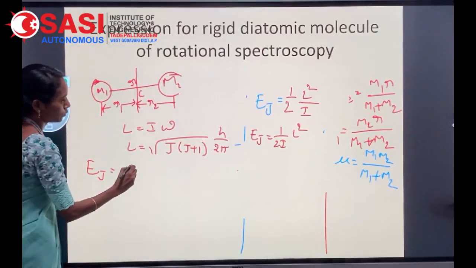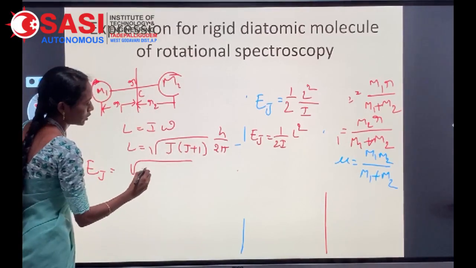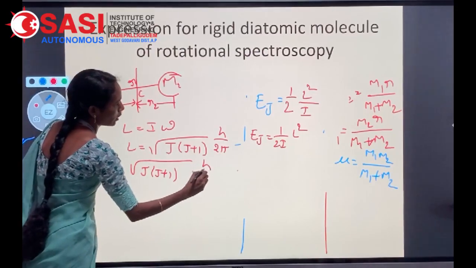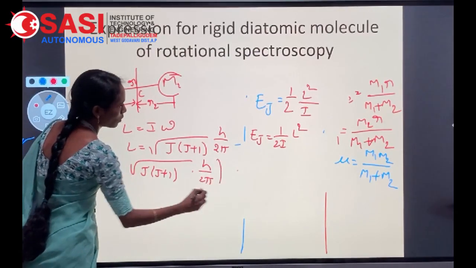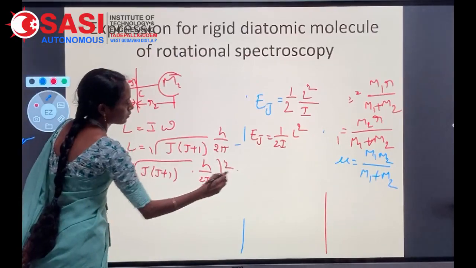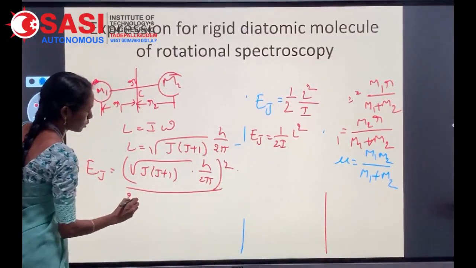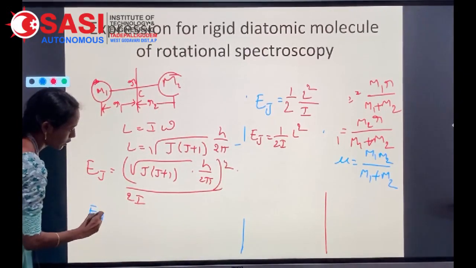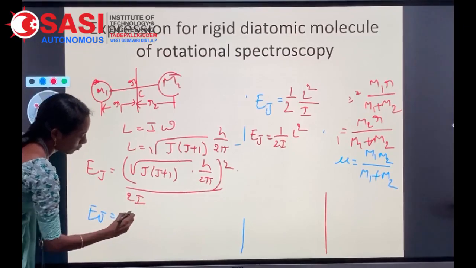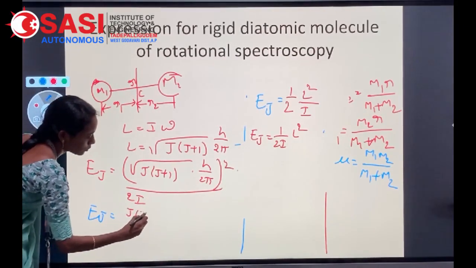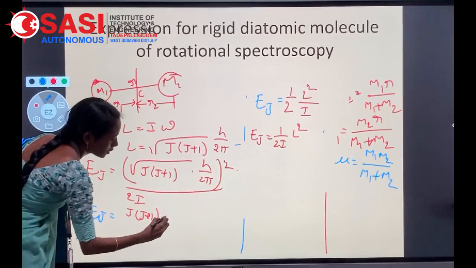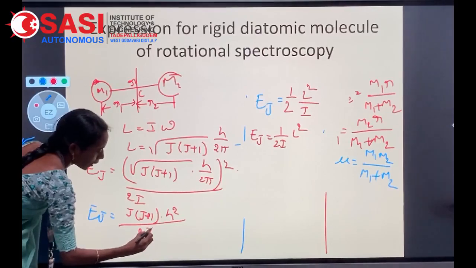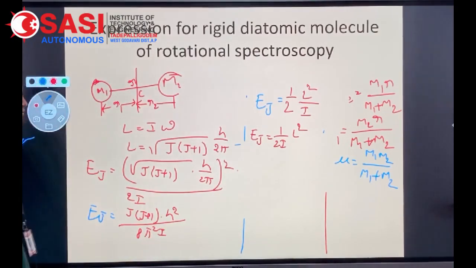E J equal to square root of J into J plus 1 into h by 2 pi whole square by 2I. E J equal to J into J plus 1 into h square by 8 pi square I.